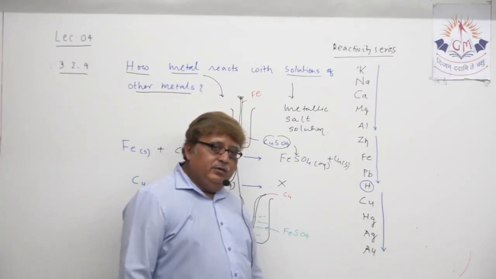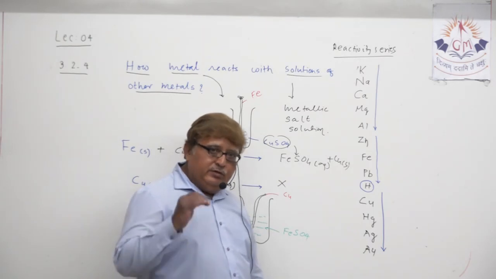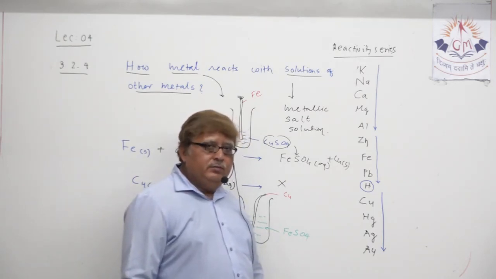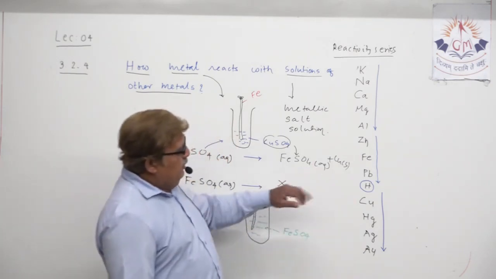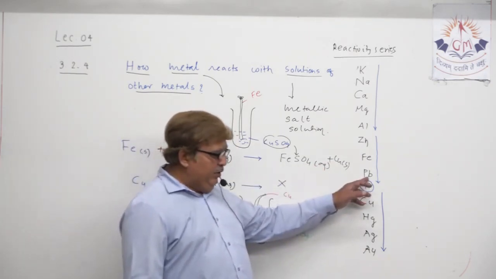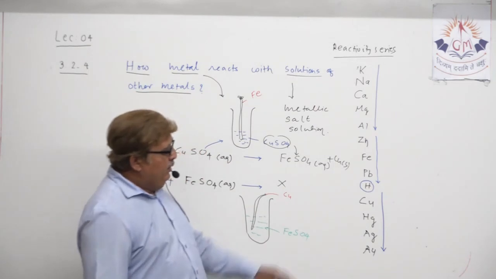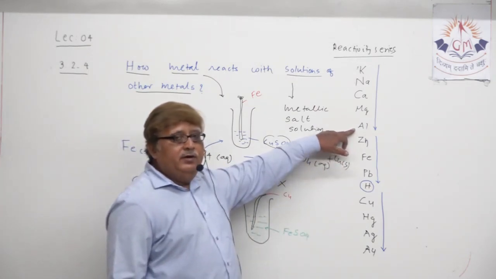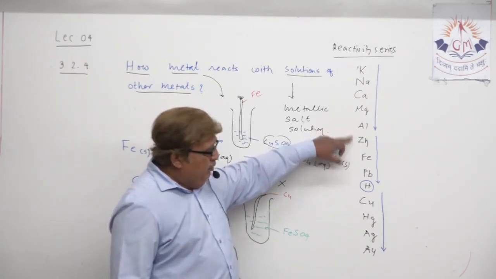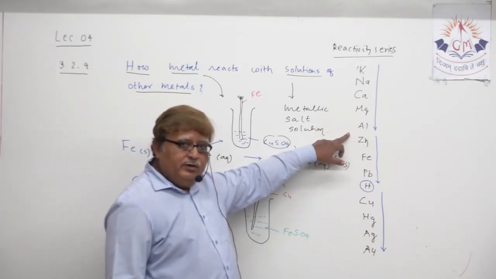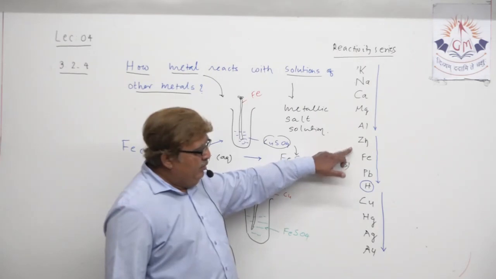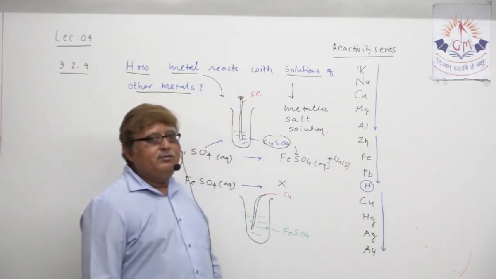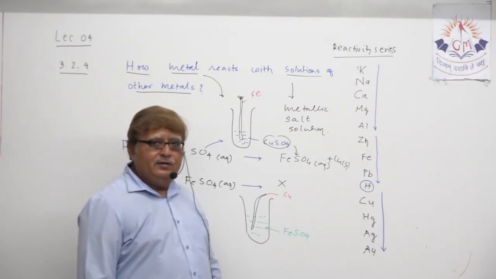And then in the middle region you write all medium reactive metals starting from aluminium. Why aluminium at the top in the middle region? Because it is still more reactive than the others. So aluminium, then zinc, then iron, and then Pb. H you can remember. And how will you remember this order? Zinc and iron: galvanized iron.